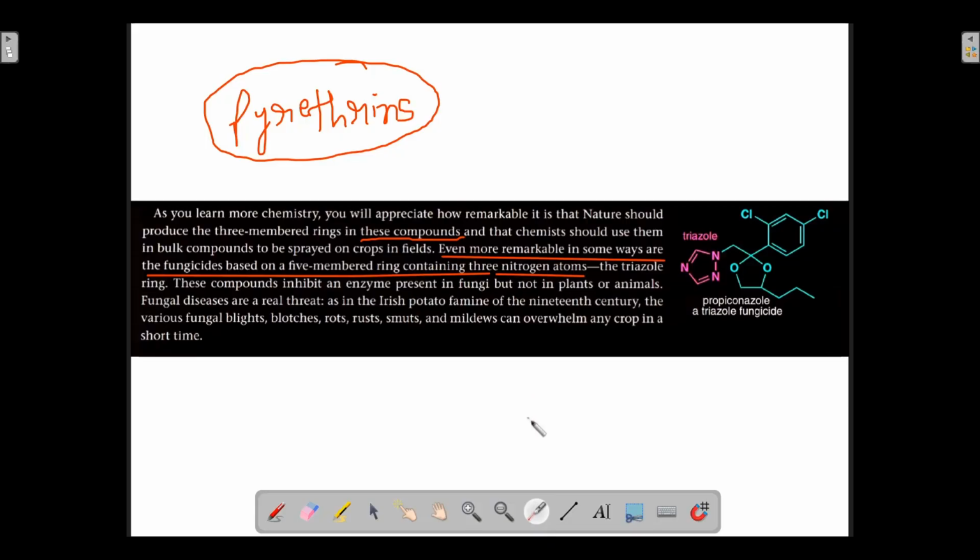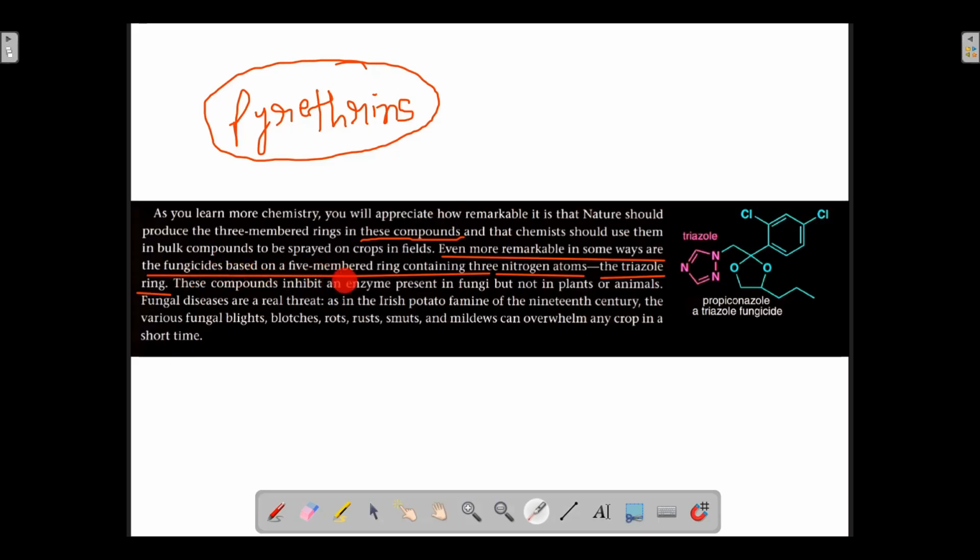This is also a remarkable fact of nature, because a five membered ring containing three nitrogen atoms, the triazole ring, is a very unstable type of compound. It is not a very stable compound. Still these things are produced in nature.